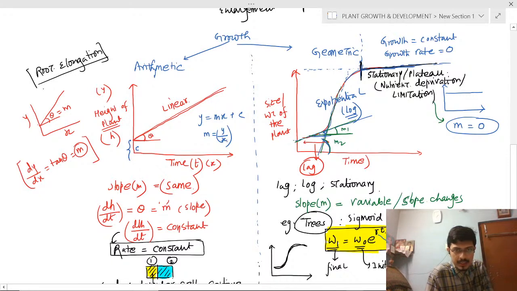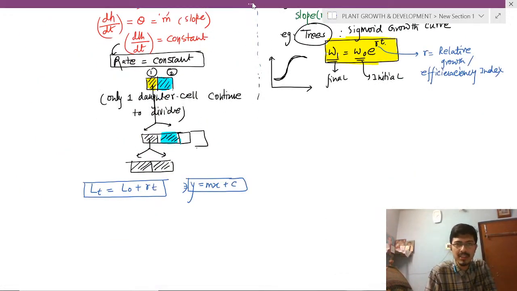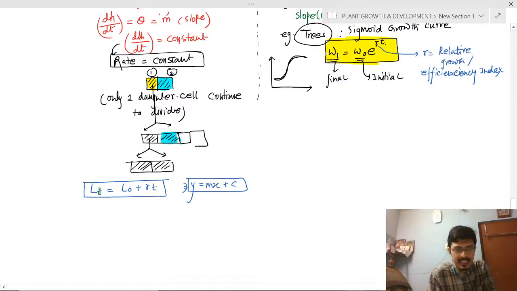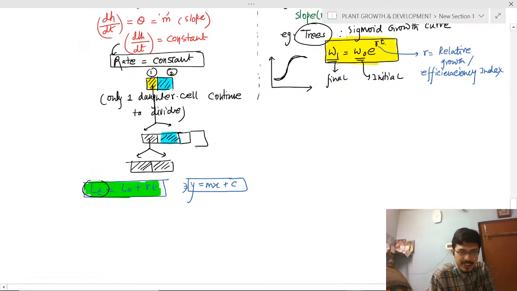And c is a constant, also known as the intercept in the y axis. So this equation is similar to y equals mx plus c. If we represent y equals mx plus c in the arithmetic growth, what will we represent? This is the representation: Lt equals L0 plus rt. Here y equals Lt, the final length of the plant.